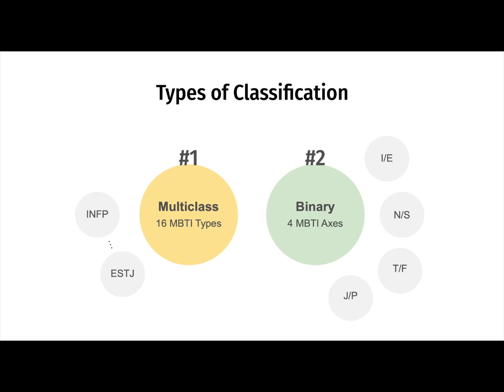As a result, 2 kinds of classification were used. The multi-class classifier trains all 16 MBTI types in the model, whereas the binary classifiers train on each axis. For example, IE classifies between introverts and extroverts. Therefore, there are 4 binary classifiers and 1 multi-class classifier trained on each method.